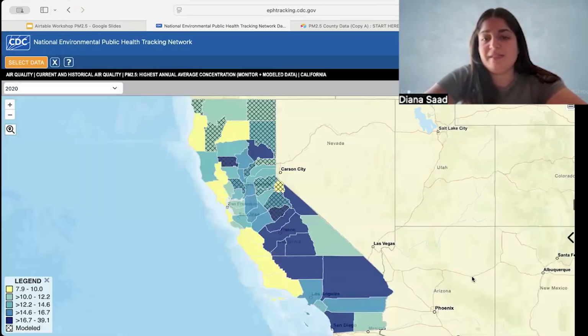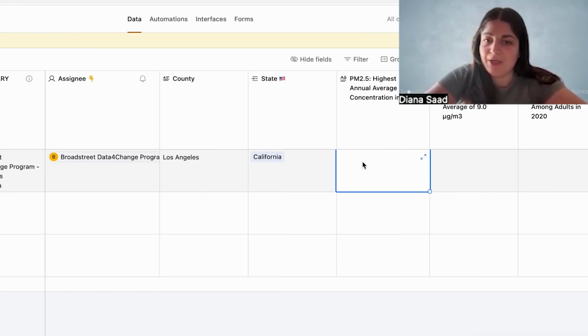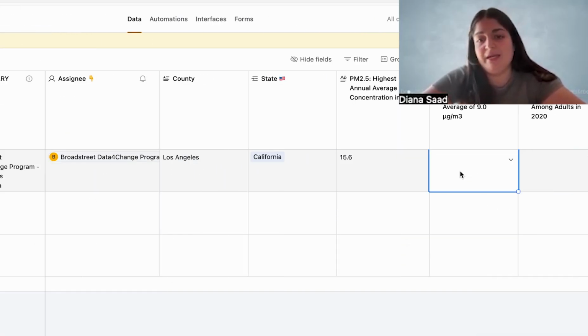Press go. So here we see the map, and California and all of the counties. And you'll see the average, which is 15.6 micrograms per cubic meter. So we'll be putting that data point into Airtable.